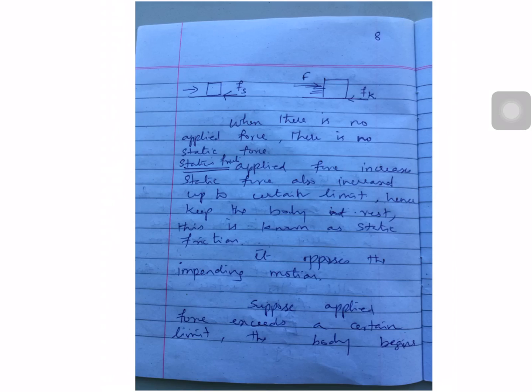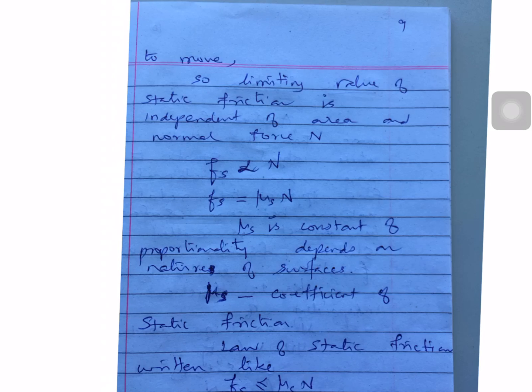Right. Suppose the applied force exceeds a certain limit, the body begins to move. The limiting value of the static friction is independent of the area and depends on the normal force N. So the static friction Fs is directly proportional to N, the normal force. To equate, you put some constant mu s into N: Fs equal to mu s into N. So mu s is the constant of proportionality, which depends on the nature of the surfaces, and mu s is the coefficient of static friction. So the law of static friction is written like Fs is less than or equal to mu s N.